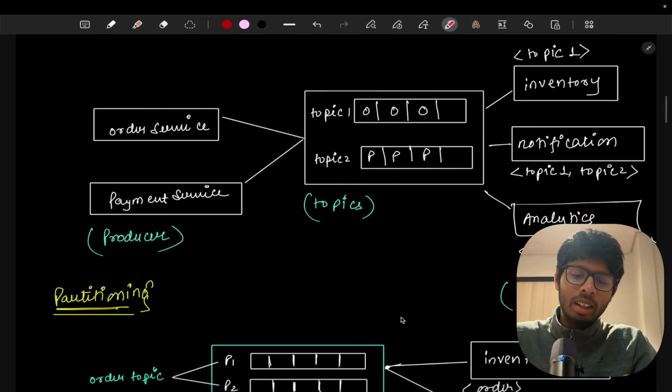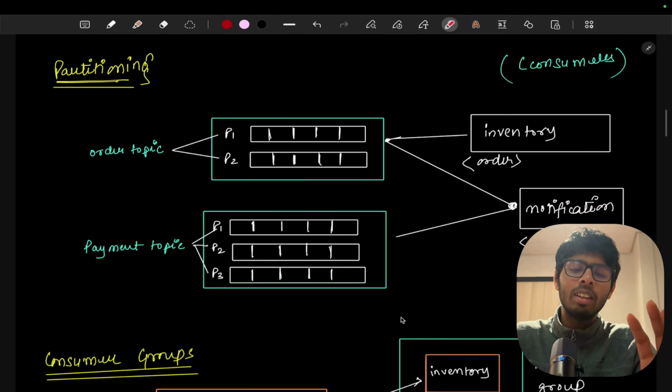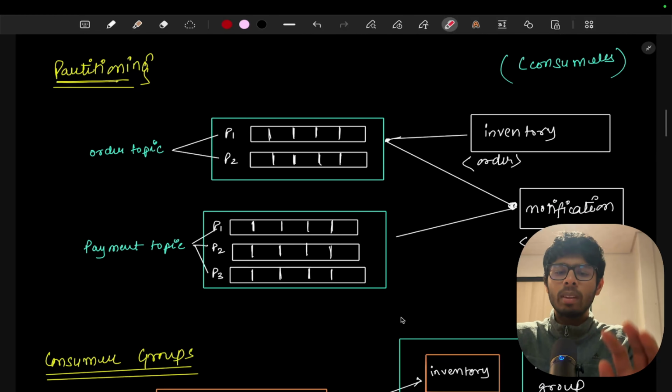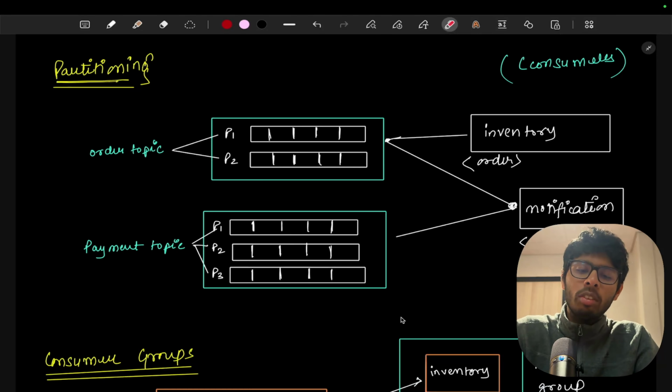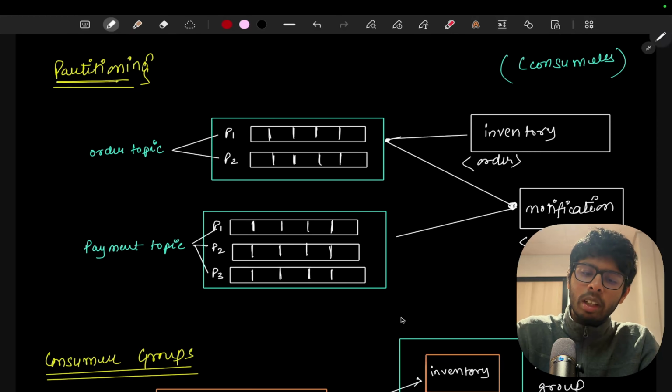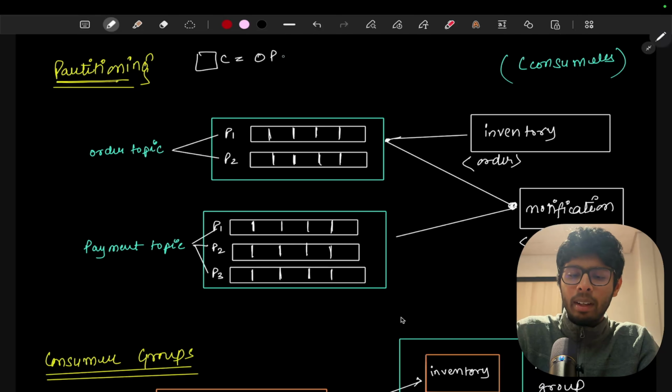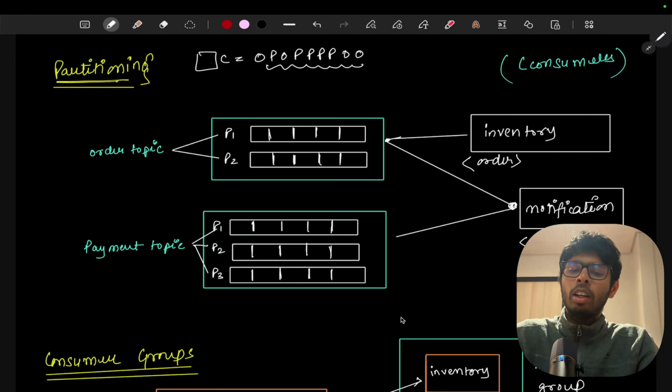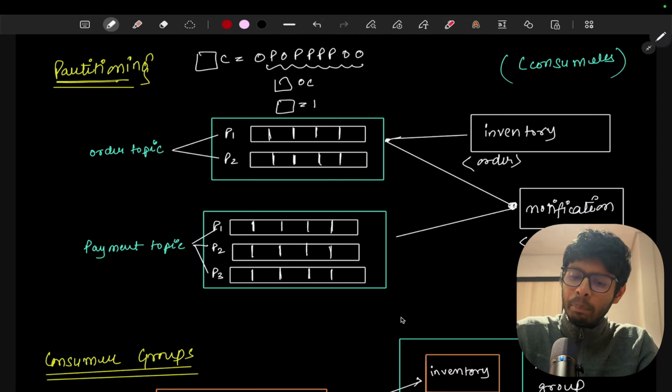Now let's understand the fourth fundamental point, which is partitioning in Kafka. So far, the first concept was that we have only one counter, and we noticed that we have orders and payments mixed together, orders, payments, payments, orders. So this was our queue. To solve this problem, we made two different counters, an orders counter and a payments counter.